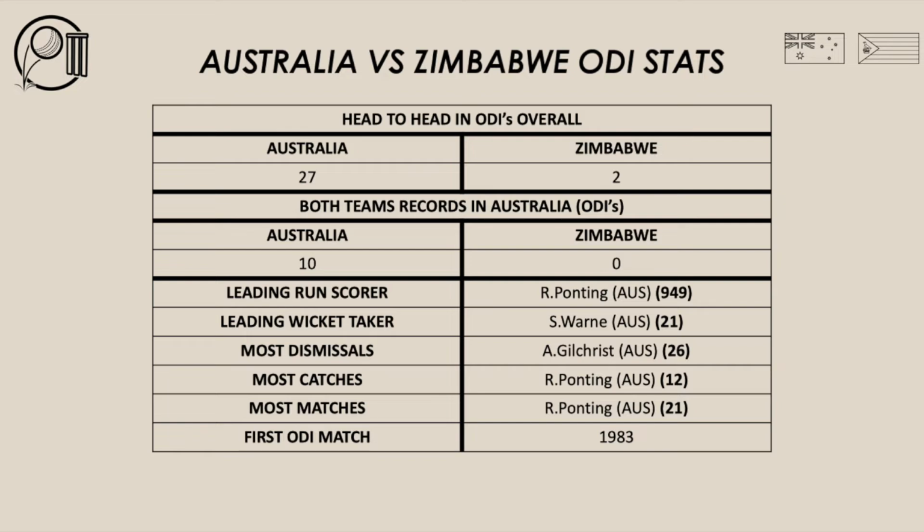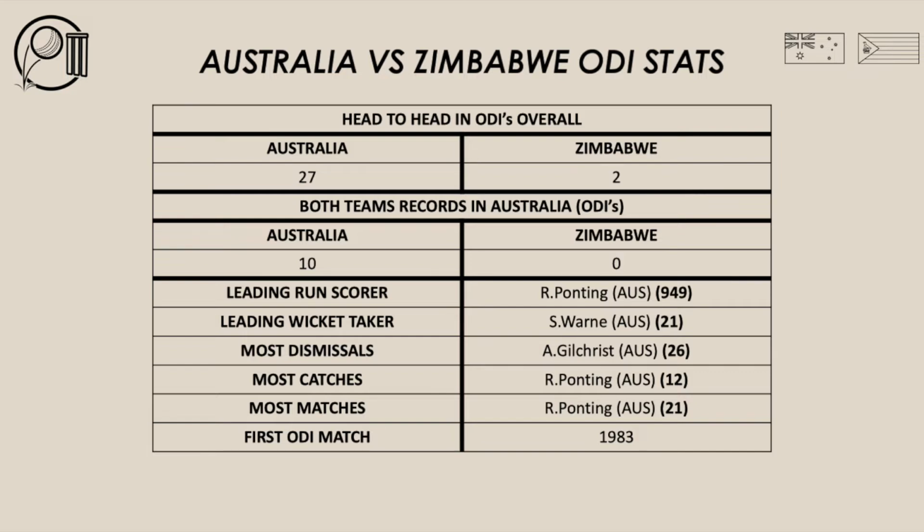Let's have a look at the ODI stats between Australia and Zimbabwe. Head-to-head in ODIs overall, Australia have won 27 matches to Zimbabwe's 2. Both teams' records in Australia and ODIs: Australia have won 10 matches, Zimbabwe have won none.